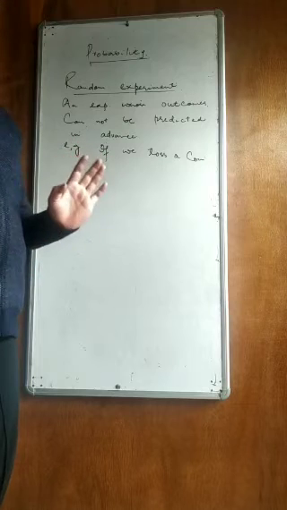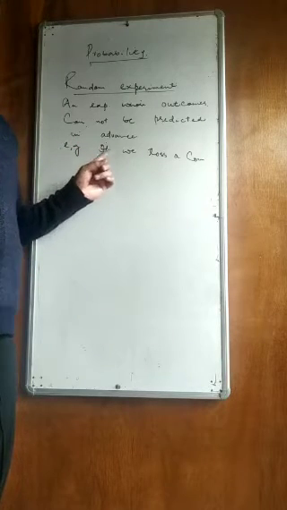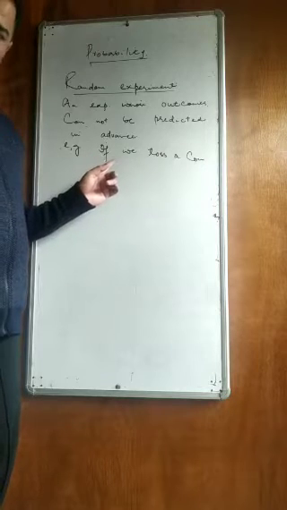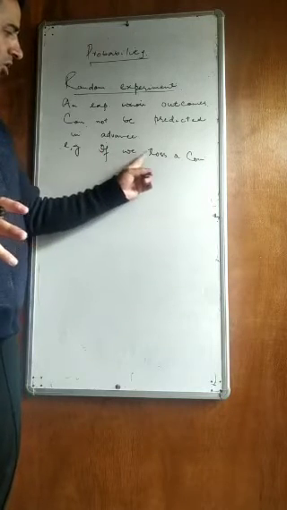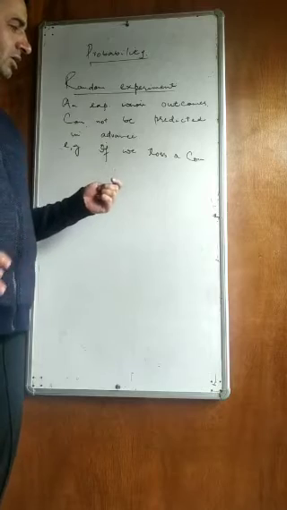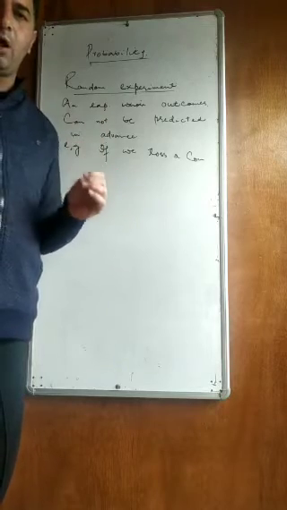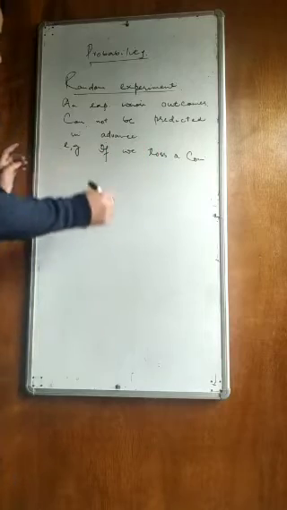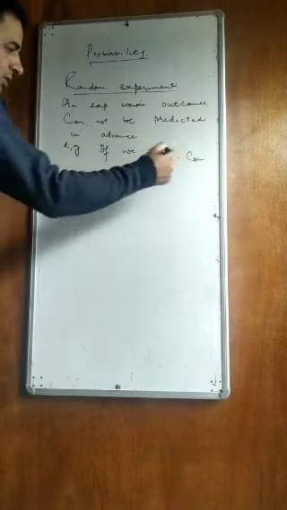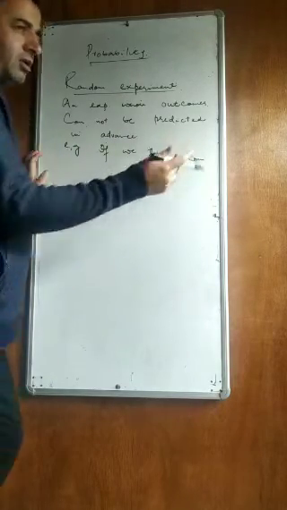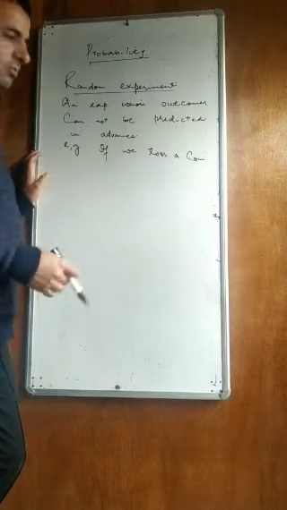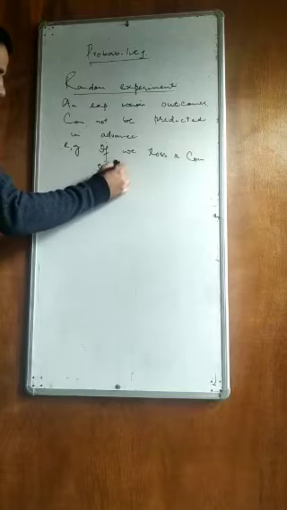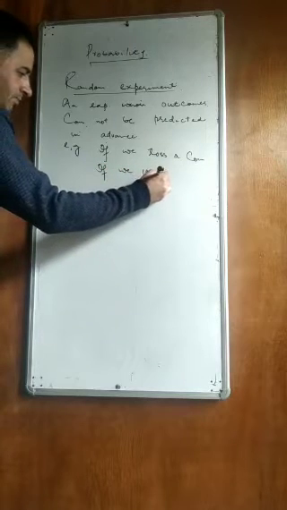So there are two possibilities. Tossing a coin is a random experiment. Second example, if we throw a die.